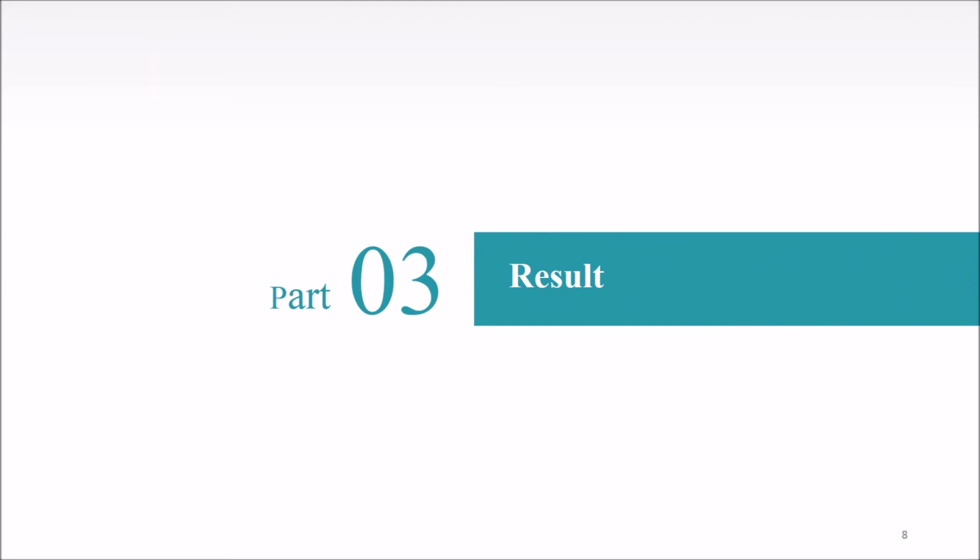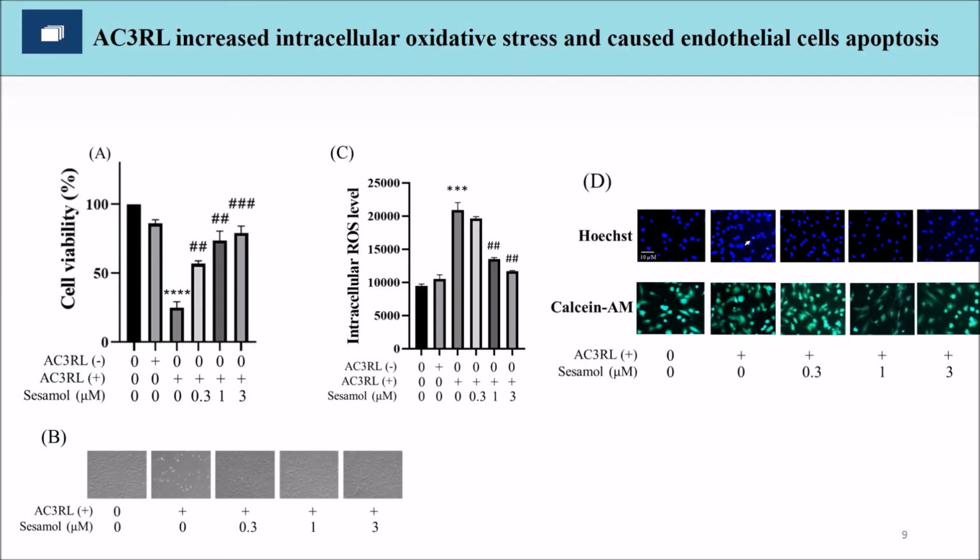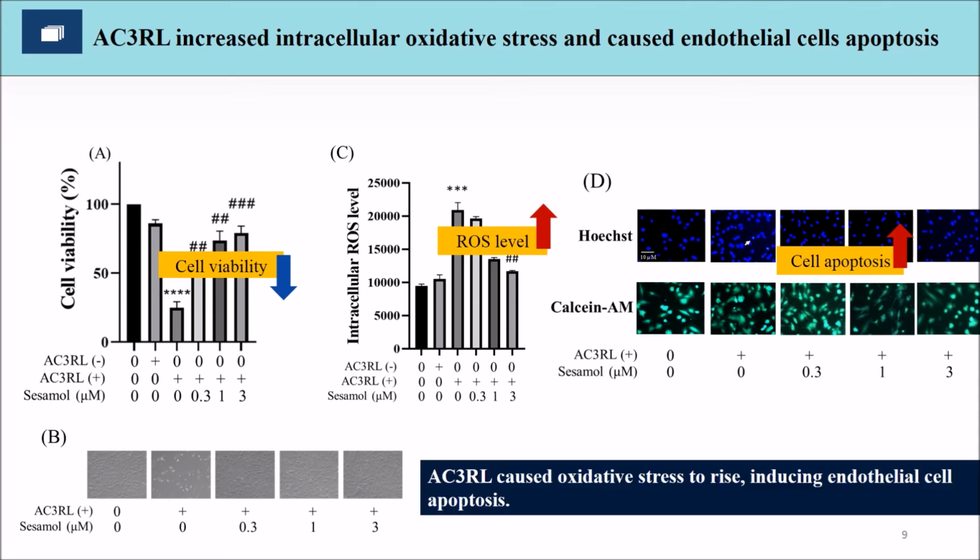Part 3, our results. ApoC3 LDL increases cell death, which causes cell viability to decrease, and increases intracellular oxidative stress. In the Hoechst and annexin V stain, which shows cell apoptosis increased and DNA damage increased. The ApoC3 LDL causes oxidative stress to rise, inducing endothelial cell apoptosis.